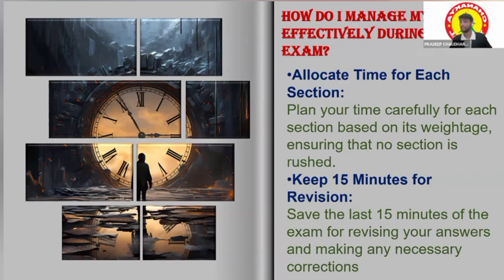Yes, ma'am. And I also think they should keep 50 minutes for revision as well, so that any mistakes they have made in previous questions, they can improve. Correct. Yes, ma'am. You have said a very good thing that we have to allocate a particular time for each section. Like for section A, I give 15 minutes, or 20 minutes for section B, and for section C accordingly, depending on the section and the subject. We can allocate time for each section, so we can go with that.